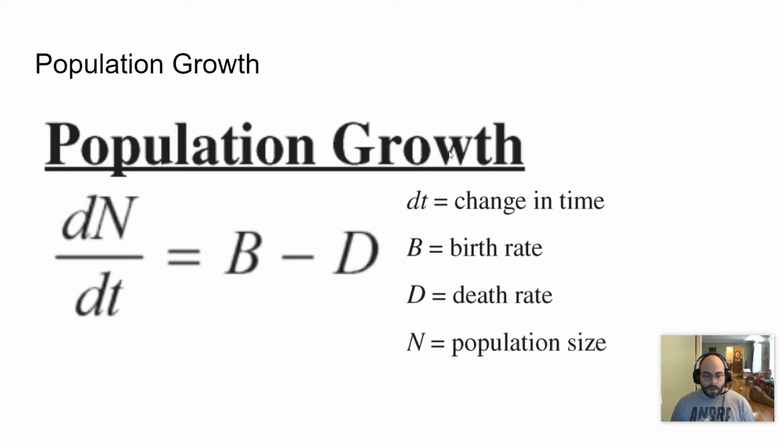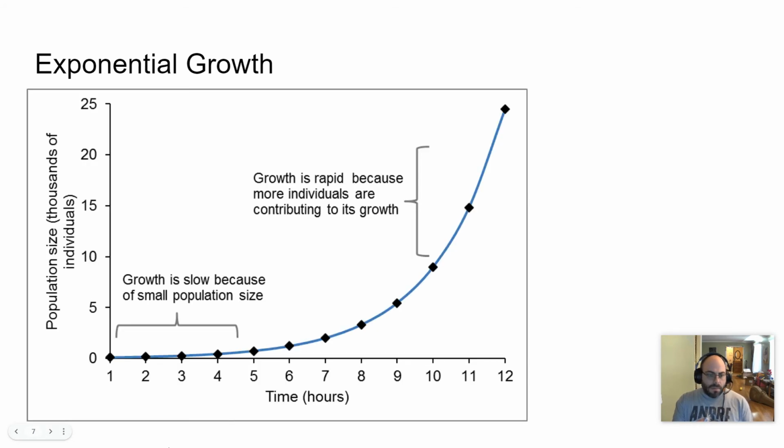Very simple. If there are two individuals being born a year and one individual dying, then that population is growing by one individual a year. That's a silly illustration, but you get the idea. And that would represent the change in a population over the change in time. So very simple equation there, but you can make it harder, and that's what we're going to try to do.